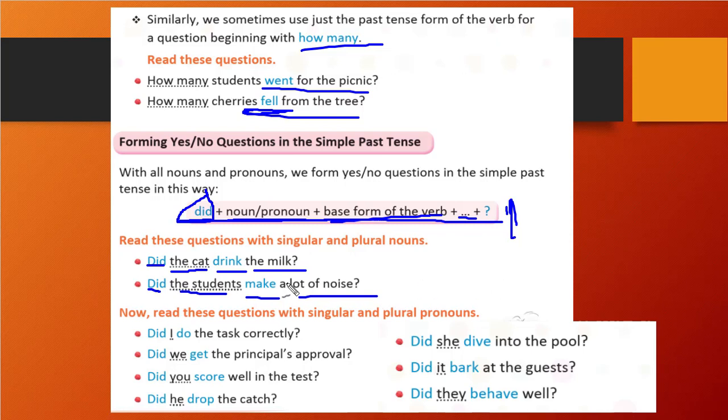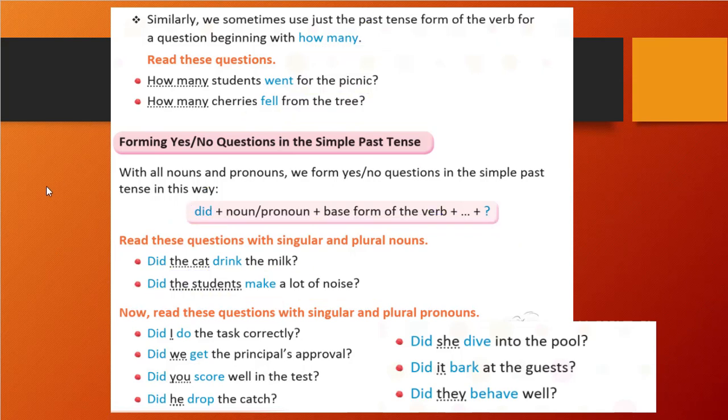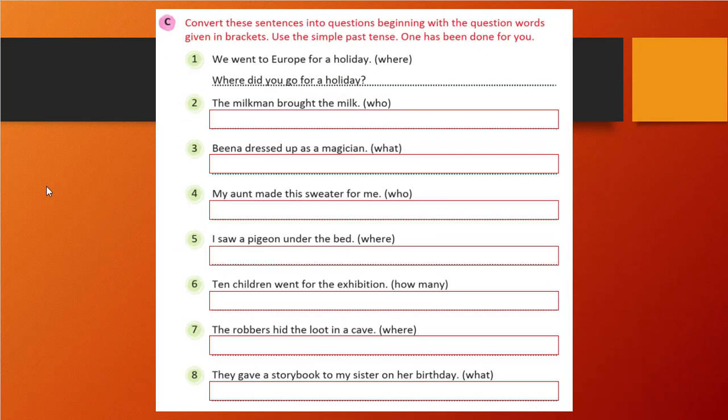Understood? Okay. So shall we go further? Yes. So you see here now we are going to do some exercise. So what are those? Sorry, exercise C. Convert these sentences into questions beginning with the question word given in the bracket. If you notice here, there is a word given in a bracket: where, who, what, who, where, how many, where, and what. What we need to do? We need to form the question in the simple past tense. That is our task.